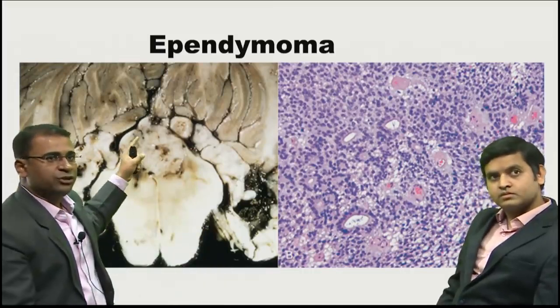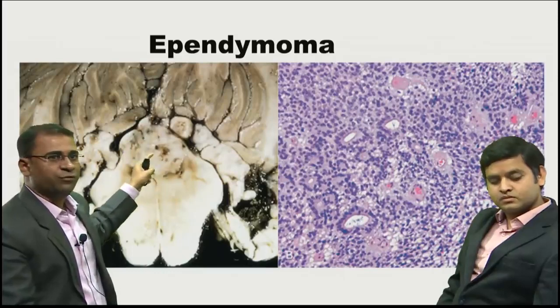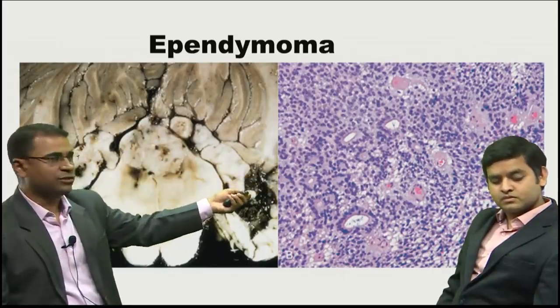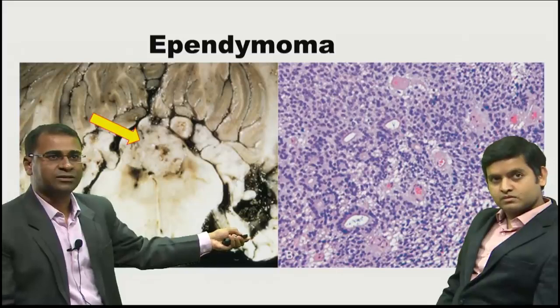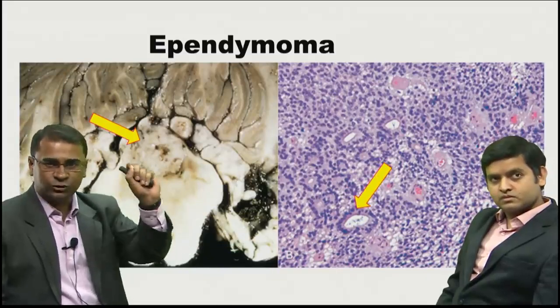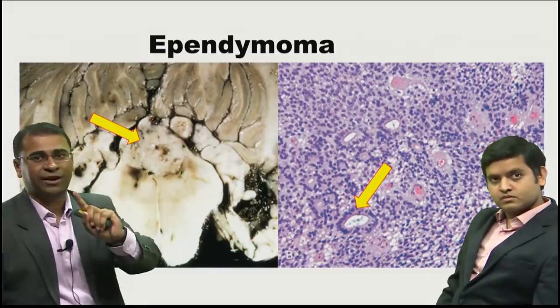Now this actually is a tumor. You can see the posterior fossa. On the right side, that basically is showing you this area. Just show this with the arrow. These actually are the rosettes. Now remember, a very important MCQ here.